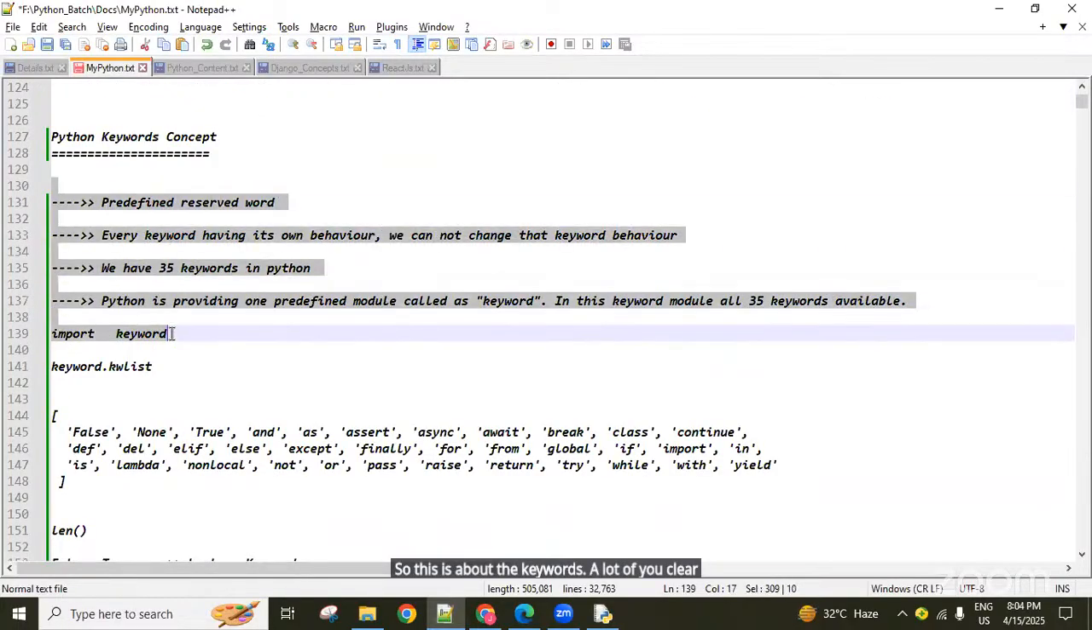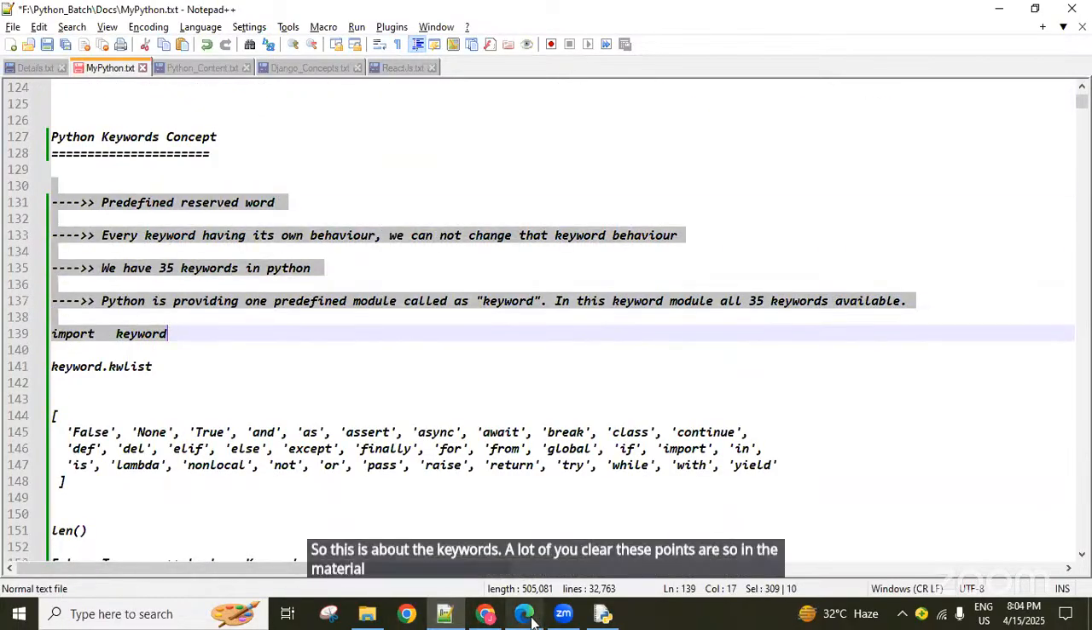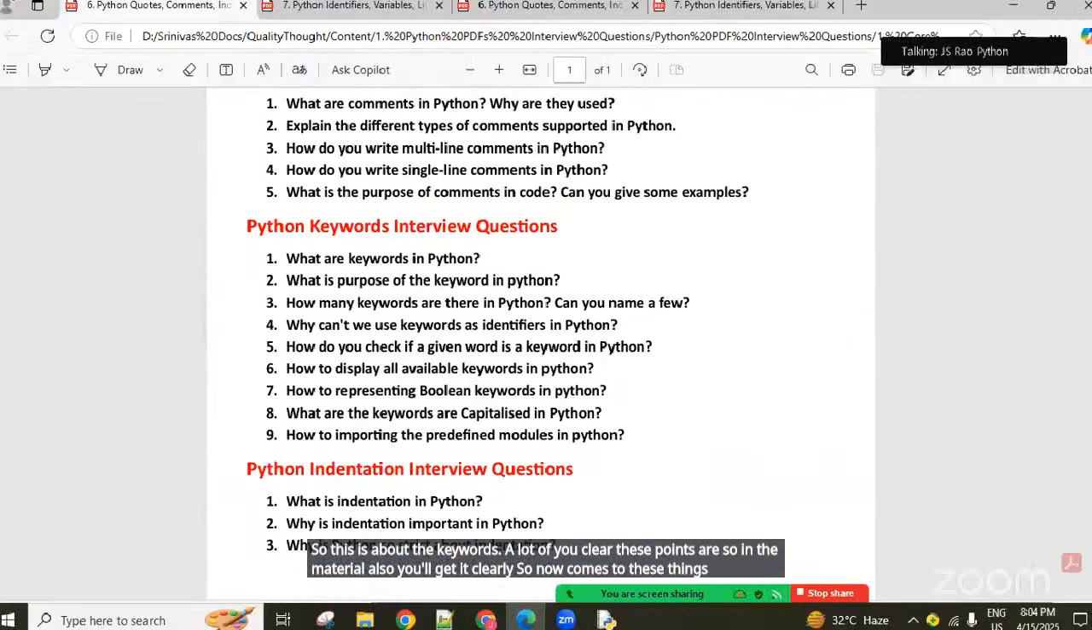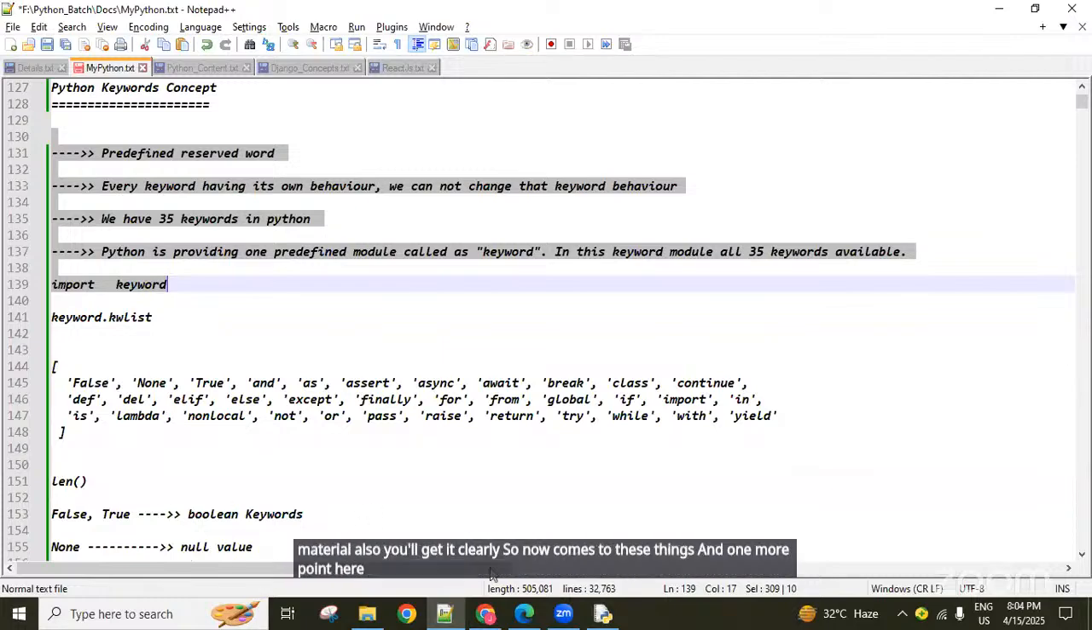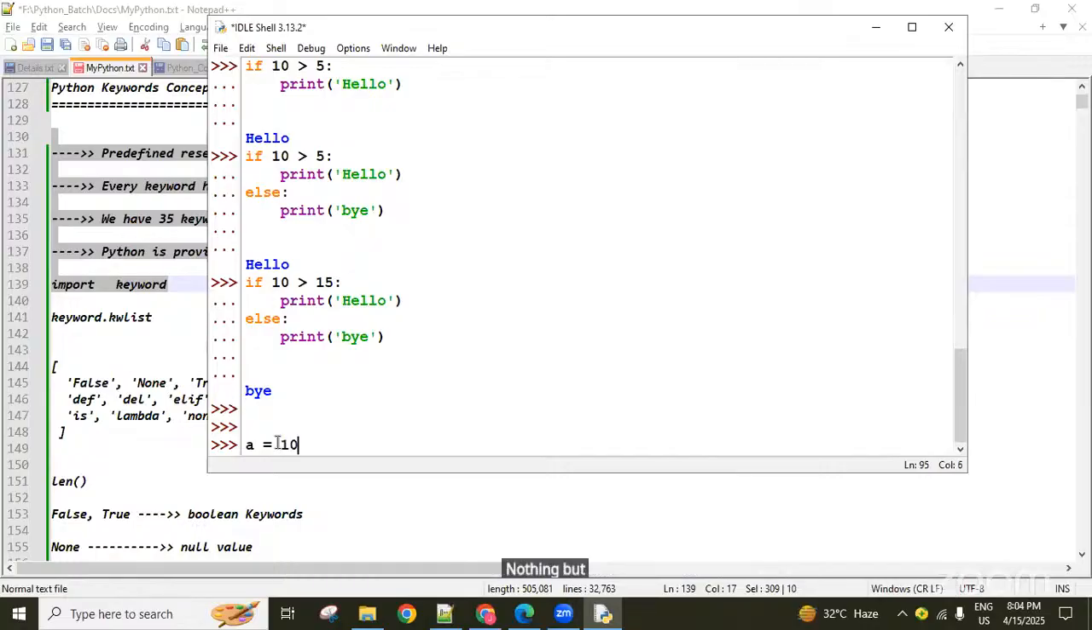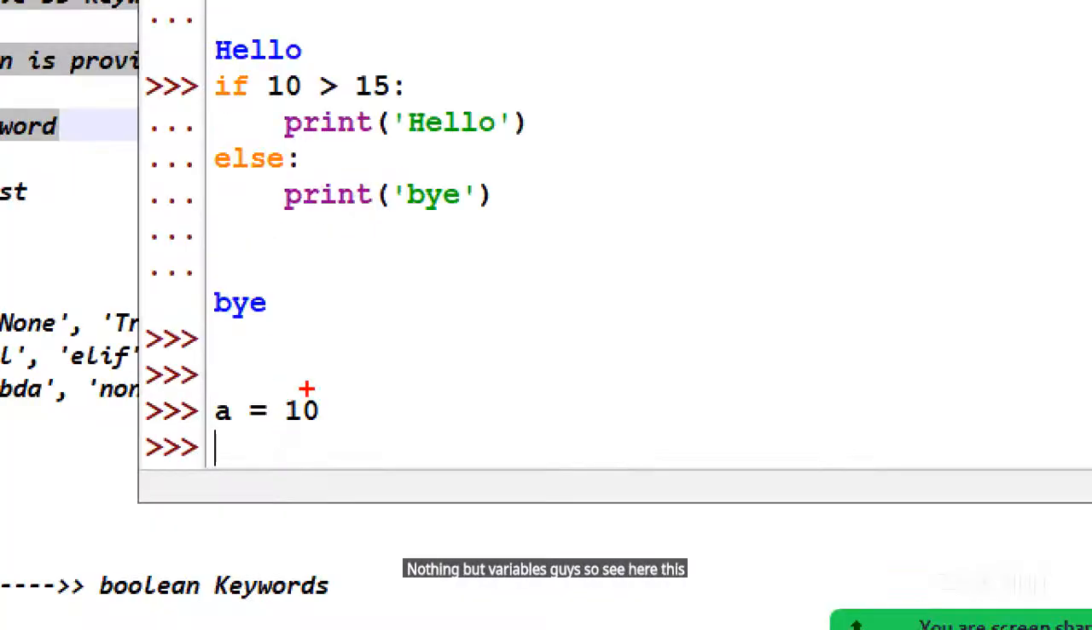These points, in the material also, you'll get it clearly. So now comes to these things. And one more point here, keywords related. Don't use keywords as an identifier, nothing but variables, guys. So see here, this is a variable. This 10 value you are assigning to this variable name.